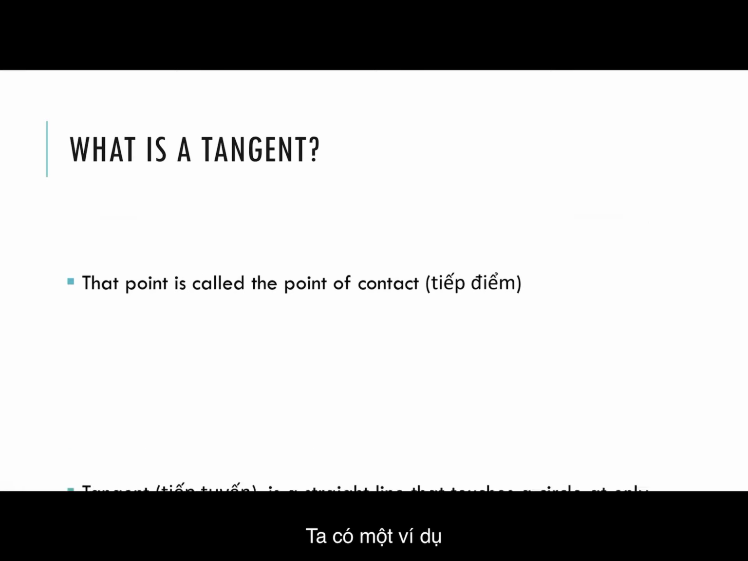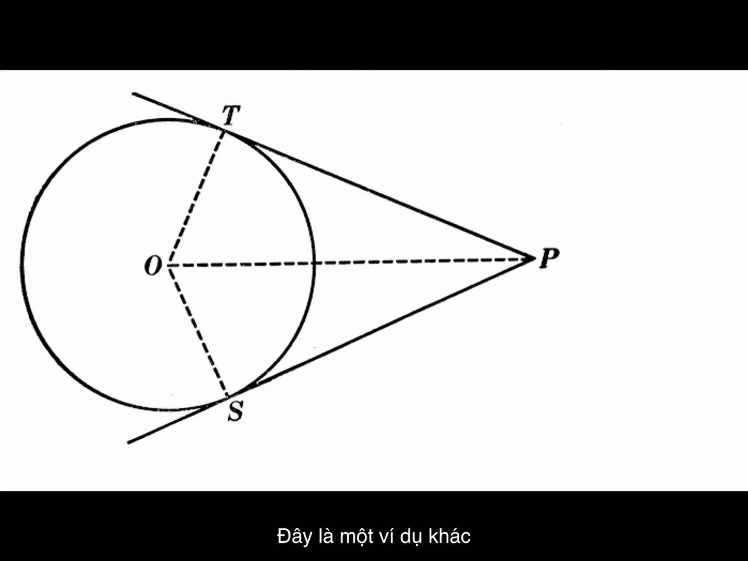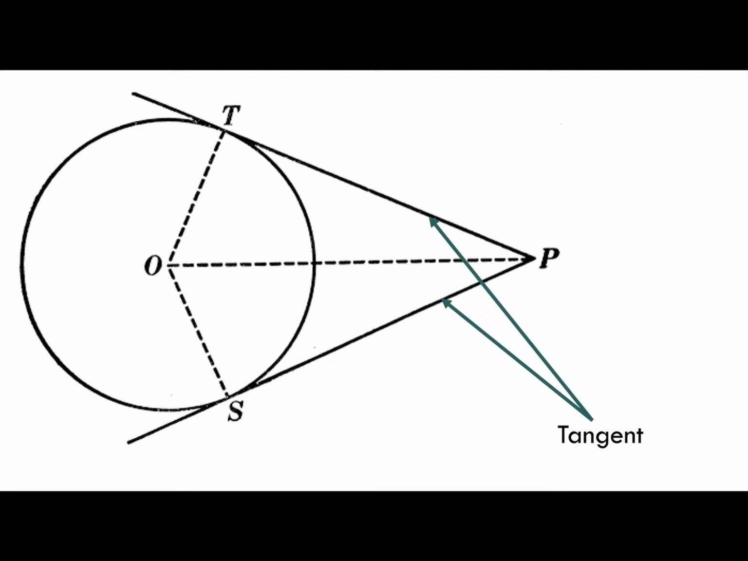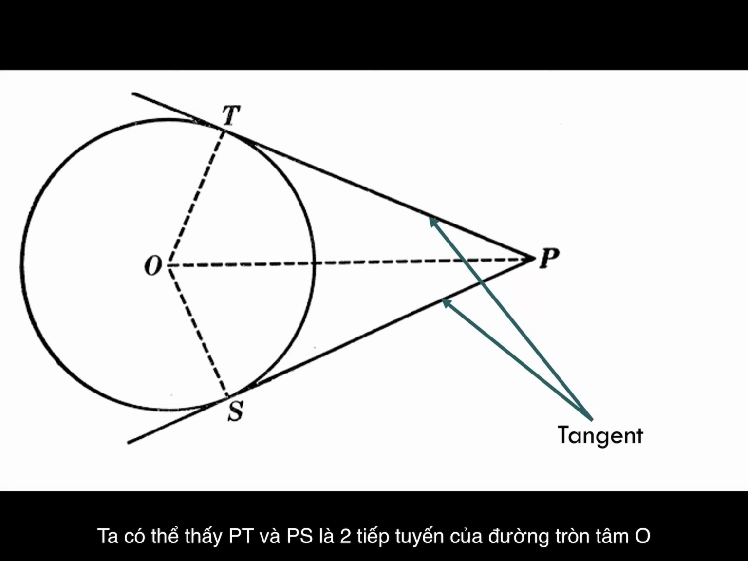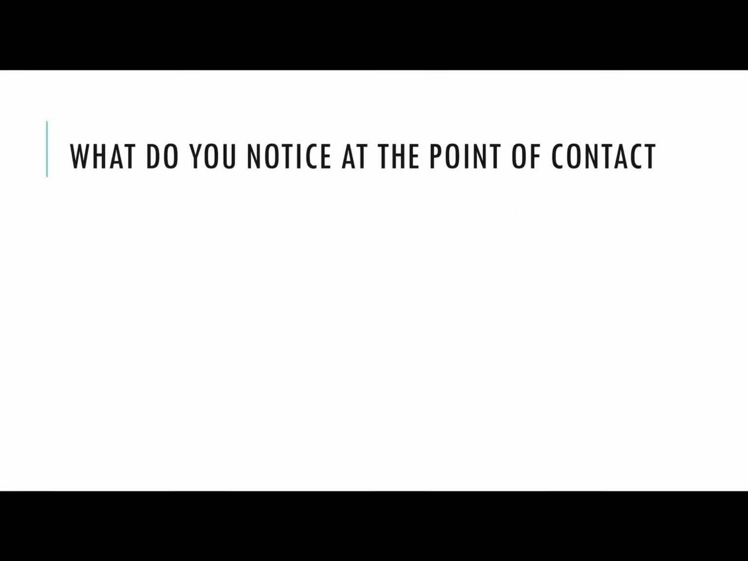We have examples right here. LP is a tangent, and P is a point of contact. Here's another example. You can already tell that PT is a tangent, and PS is also a tangent. And T and S are the points of contact.